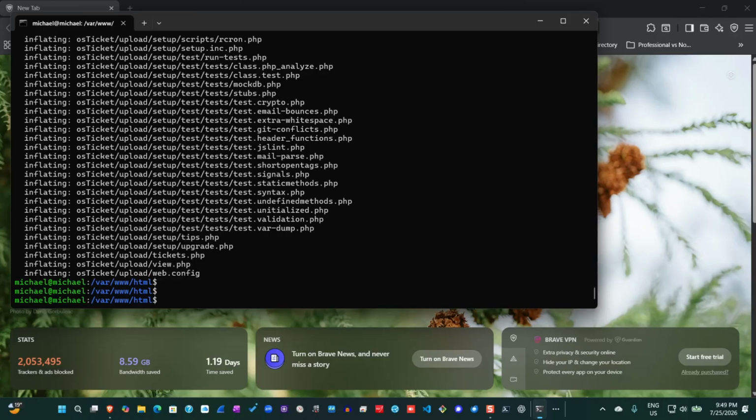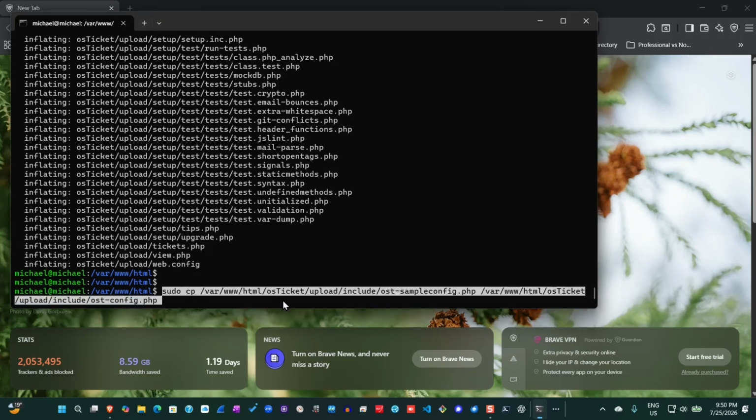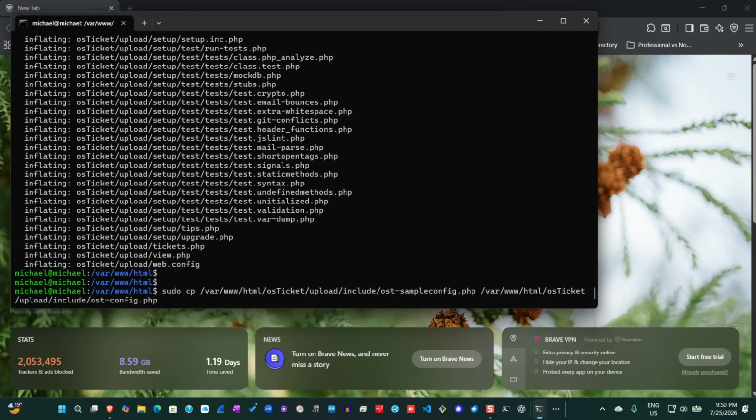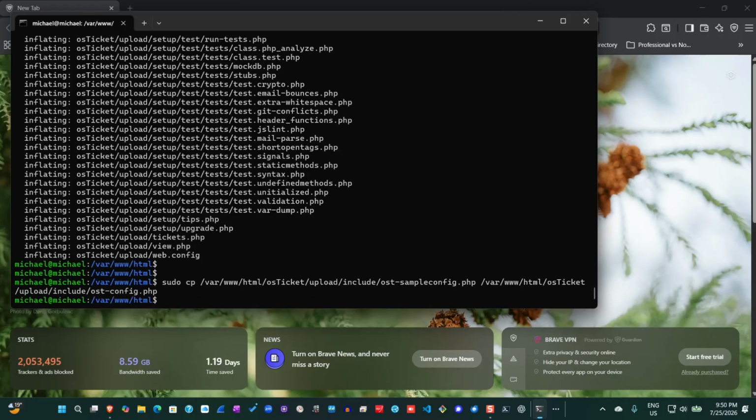And so what I will do now is to copy the osTicket sample configuration file and assign it a new name in the same directory. So what I will do is just to copy it and then do that. Okay, when I hit enter.